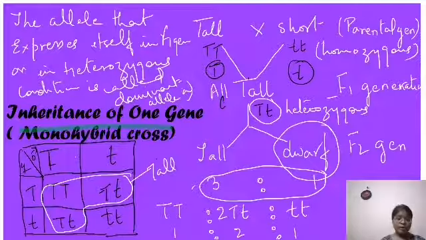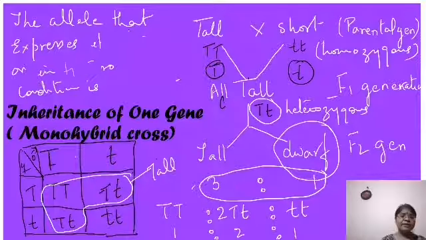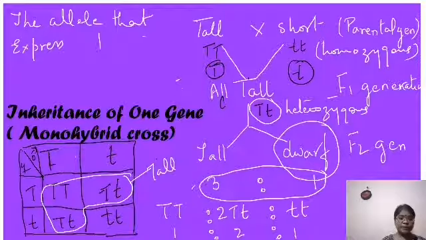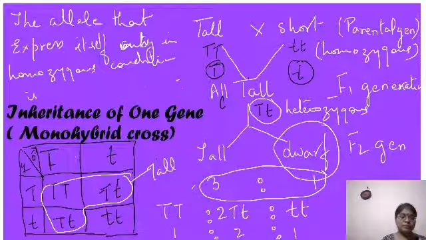And now write down what is a recessive allele. What did he say? He said the allele that expresses itself only in homozygous condition is called a recessive allele.